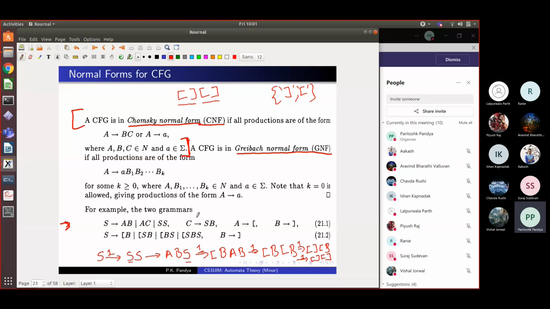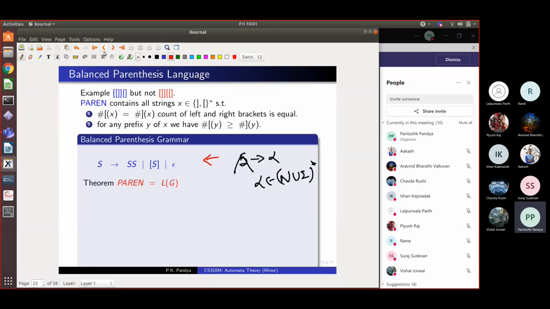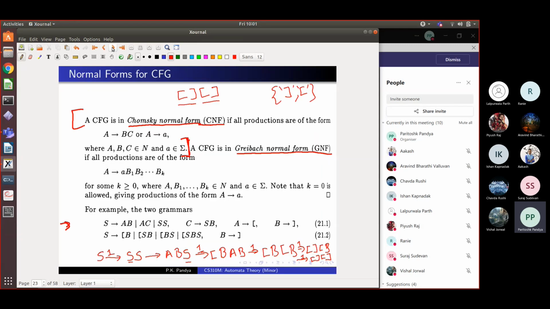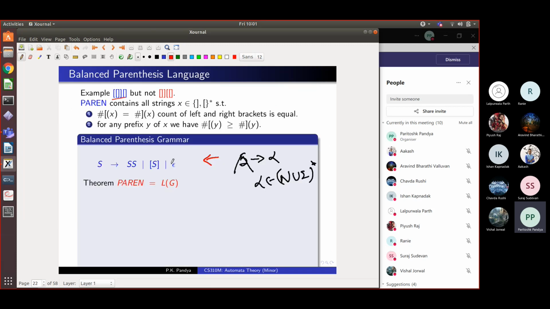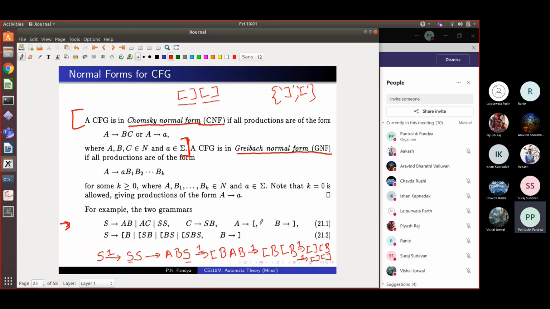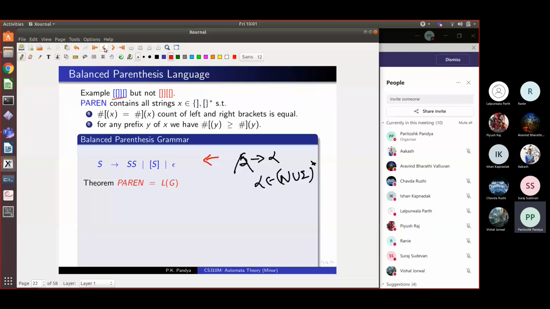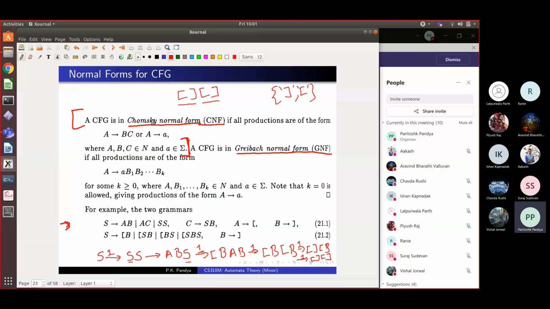Somehow you can argue that every balanced parenthesis string, including this one, can be derived in my new grammar, the Chomsky grammar given here. So this Chomsky grammar is in some sense almost as powerful as this grammar. The only thing it misses out is epsilon. I have not given a proof of that. It will become clear in a slide or two. But you can always give a more complicated grammar for a simple grammar like this, in Chomsky normal form. That's the purpose.